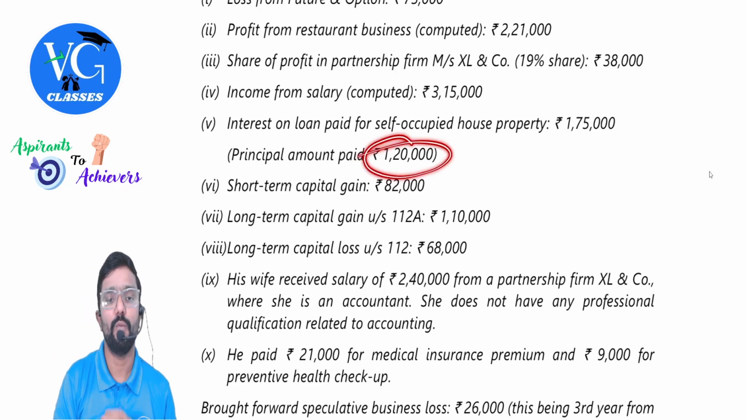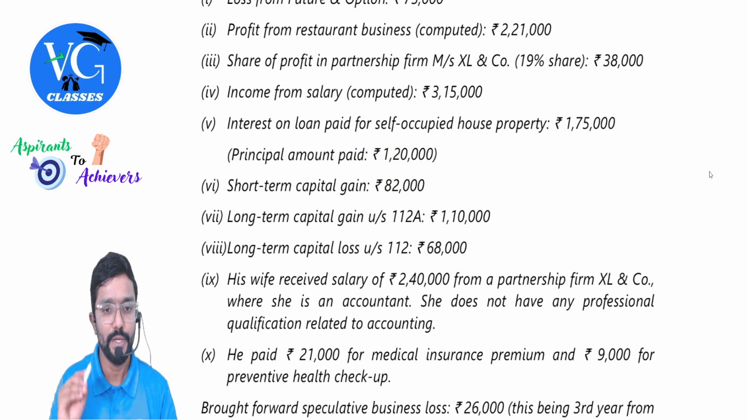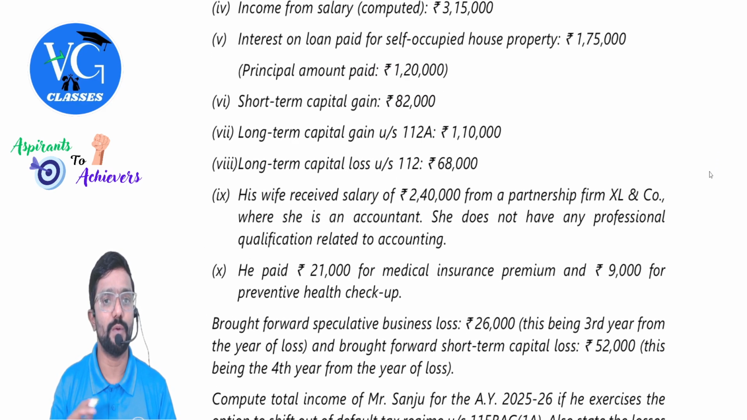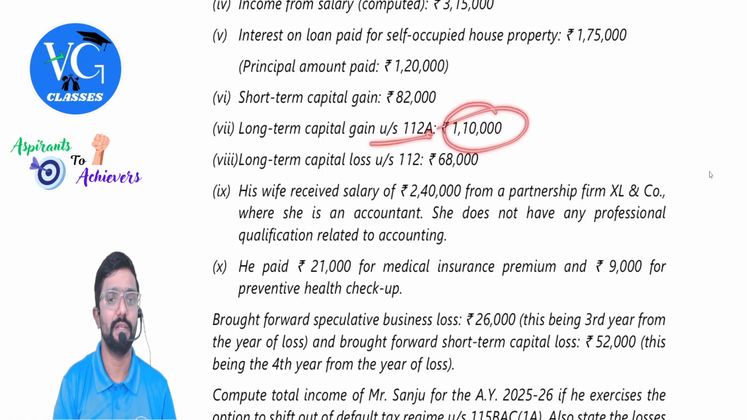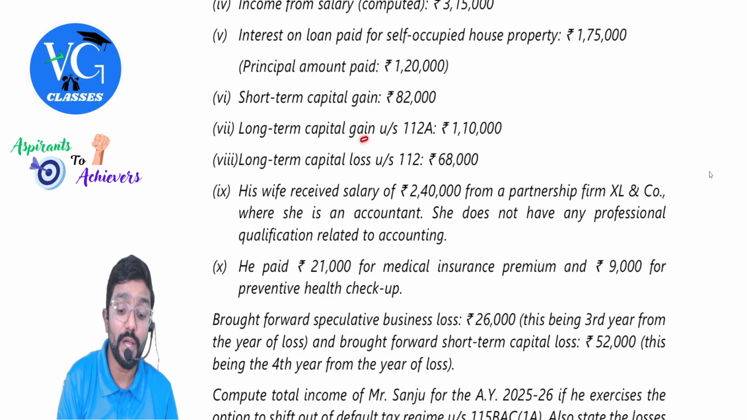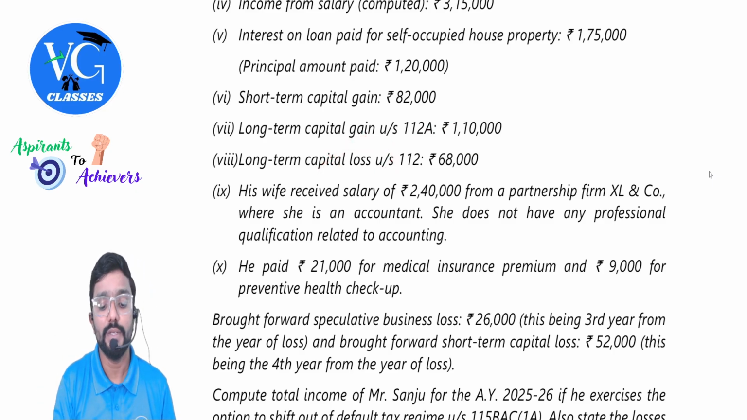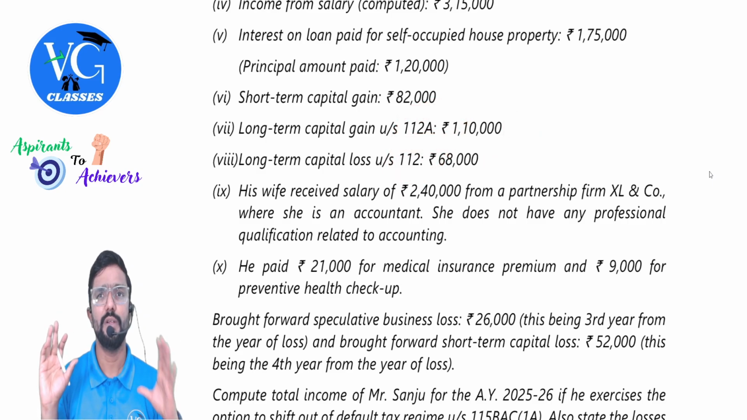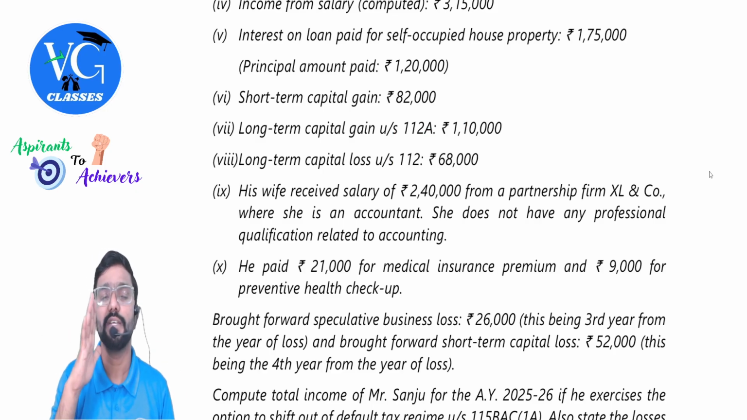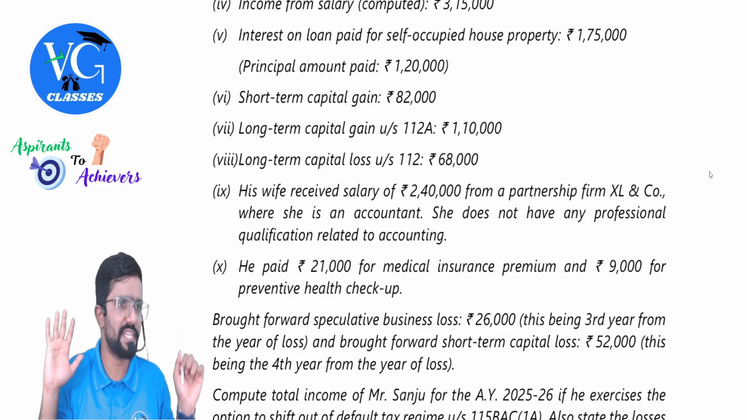Principal amount paid is 1 crore. Okay. Short-term capital gain, 82,000. Long-term capital gain under section 112A, 1,10,000. Long-term capital loss, 68,000. Sir, it is under section 112. Can I adjust it against long-term capital gain under section 112A? Yes, you can do it. Long-term loss can be adjusted against long-term gain under any sections.